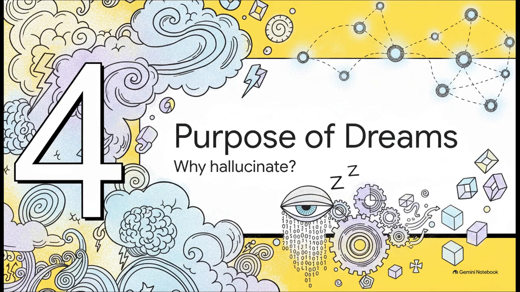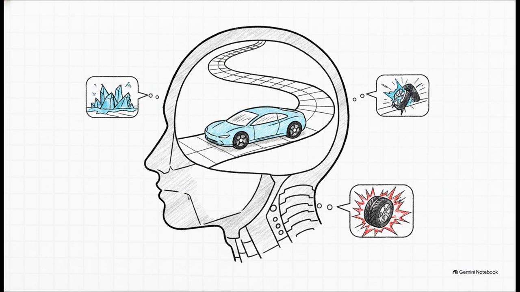Section 4. The purpose of digital dreams. Why hallucinate at all? Well, the reality is, real-world data is often just too slow, too expensive, or honestly too dangerous to learn from. Take a self-driving car, for instance. Instead of making a physical car drive millions of miles and crash a bunch, scientists let the AI train inside its own hallucinated world model. It runs millions of scenarios a second, asking, wait, what if the road were ice? Or what if a tire just blew out?